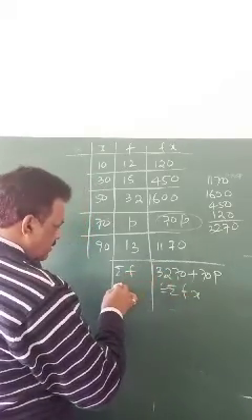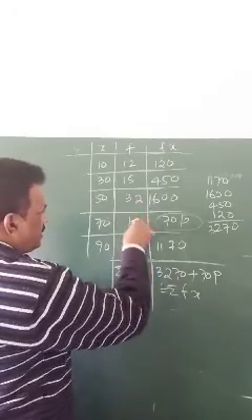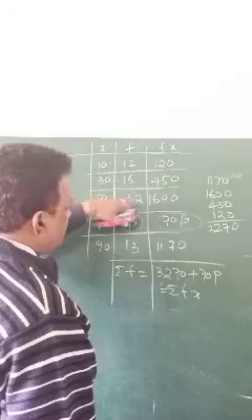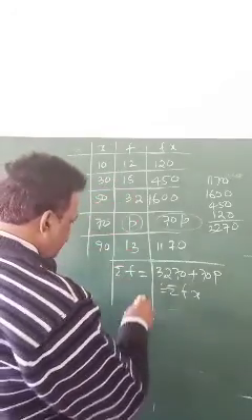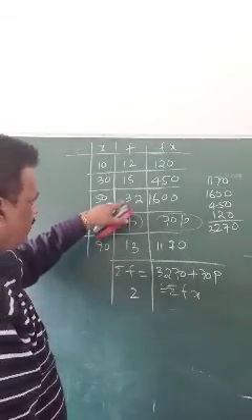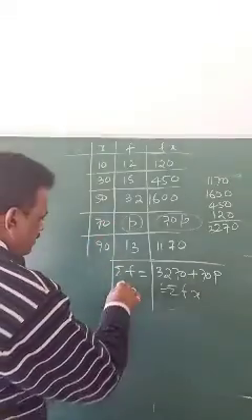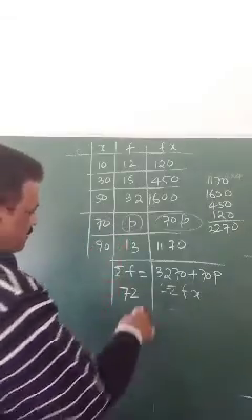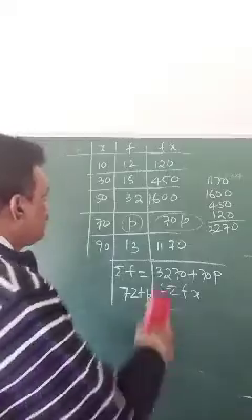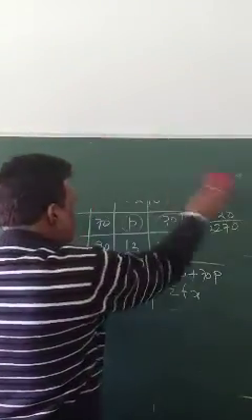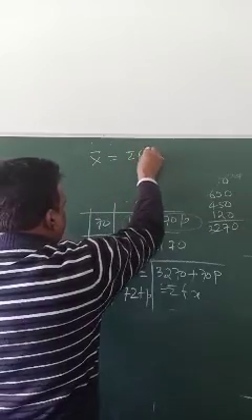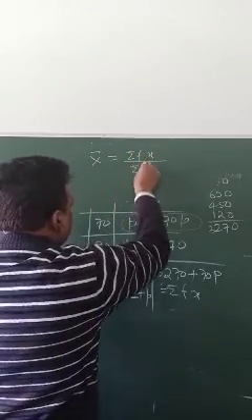Sigma f: how to find? Add all of these including p: 12, 27, 59, 72, so 72 plus p. What is the formula? x bar equals sigma fx by sigma f.